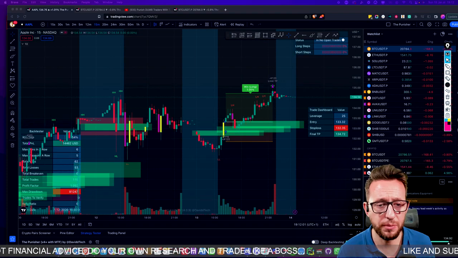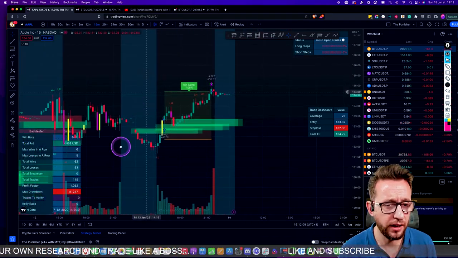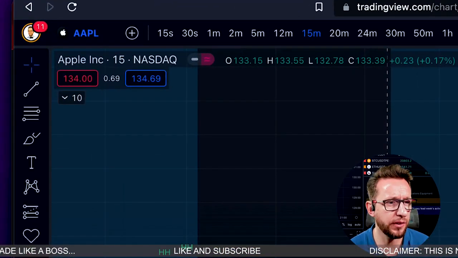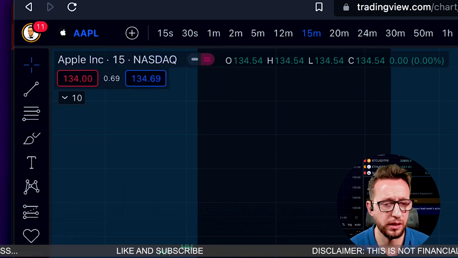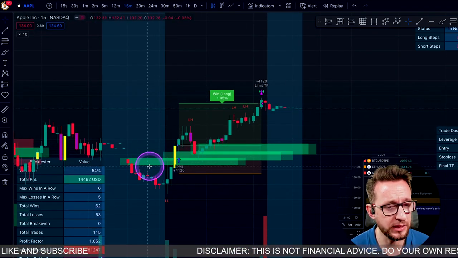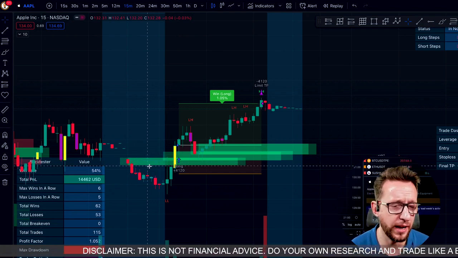Okay, here I am on my computer. I have finished coding the trading strategy. As you can see, I added all of the confluence like the EMAs and things like that. We're on the Nasdaq for Apple stock. We're looking for entries with these green boxes. Now, these green boxes represent the Fibonacci levels on a pullback.